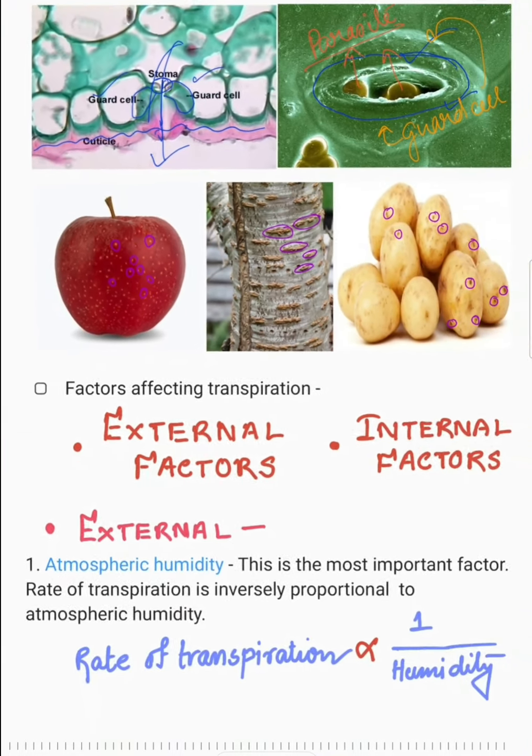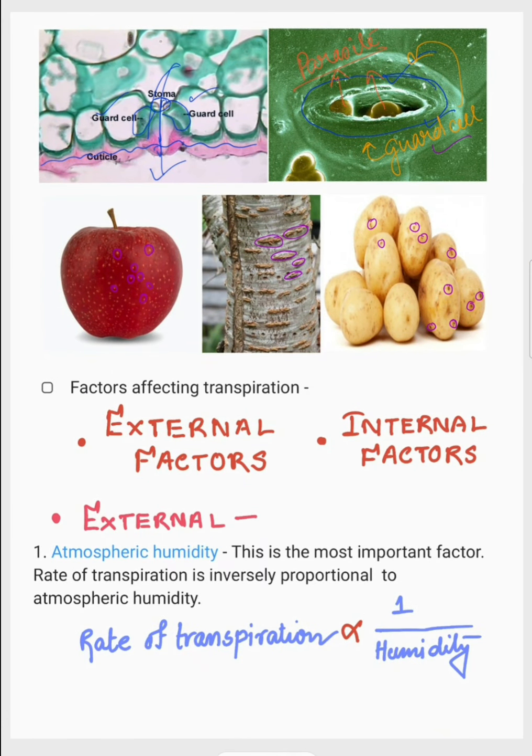So that's how a guard cell looks, that's how lenticels look, and that's how stomata look. It is a very nice diagram to understand what stomata and guard cells are, though we'll discuss it at a later stage. Okay, now coming to the factors affecting transpiration. There are two factors: external factors and internal factors.